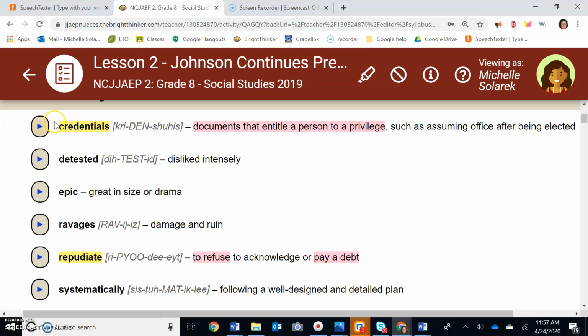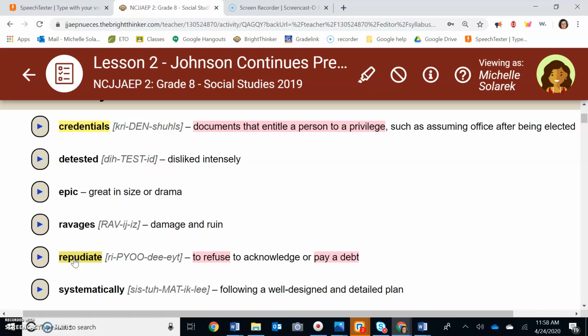Okay, here we go. What are credentials? Credentials are documents that entitle a person to privilege. What does detested mean? To be disgusted with. Epic is of great size. Ravages means to damage and destroy. And repudiate, which you should have already written down for answer number 2. Oh, the question was, what do you call it when someone is refusing to pay debt or refusing to acknowledge debt? That's repudiate. So put that down. And then systematically means following a well-designed plan.